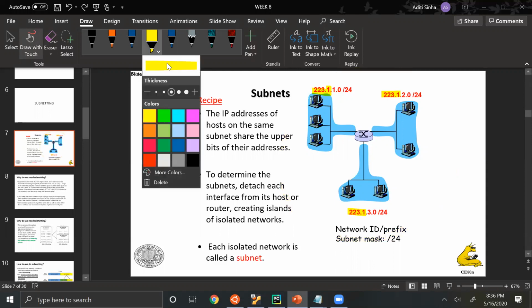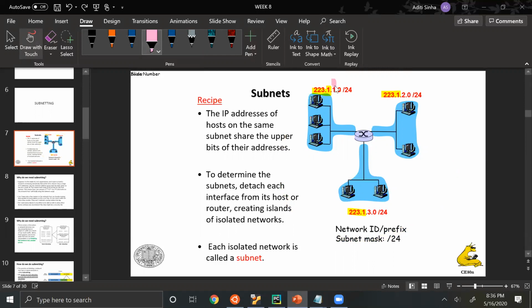Whereas within every subnetwork, there are different bits, that is the 1 here, the 3 here, the 2 here, that are indicating different subnetworks.